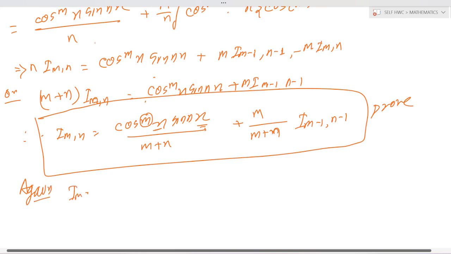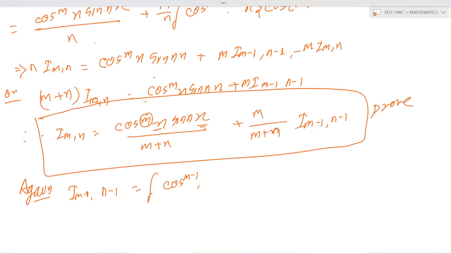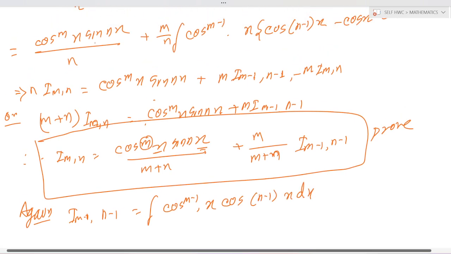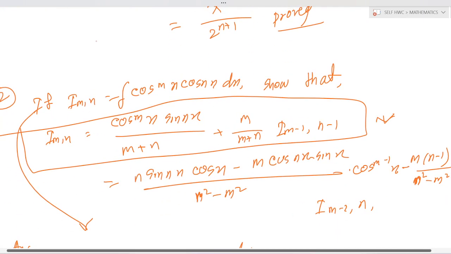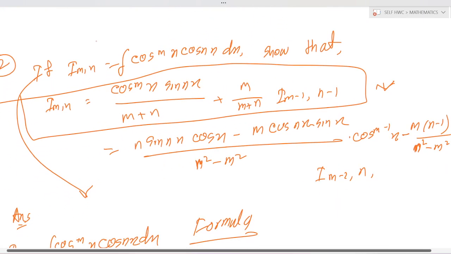I(m minus 1, n minus 1) is equal to the integration of cos^(m minus 1) x cos (n minus 1) x dx. Okay, this part I proved, and next we prove this second part.